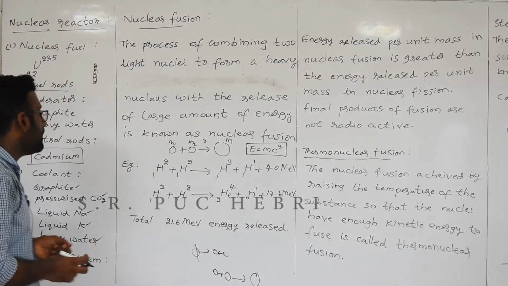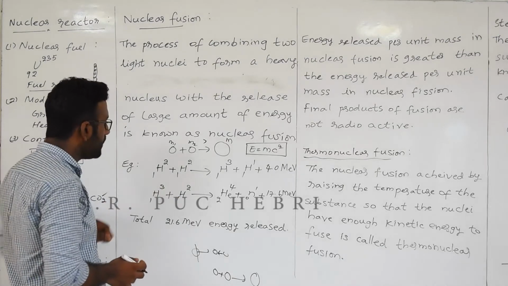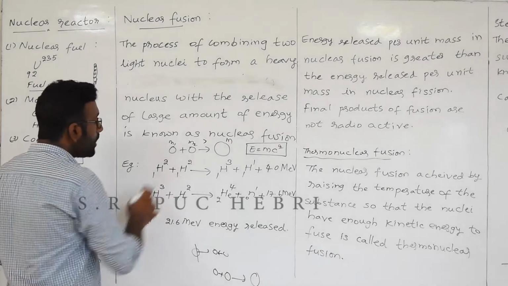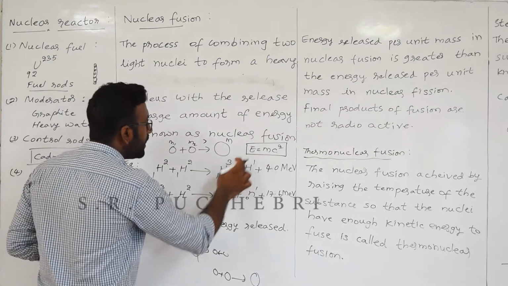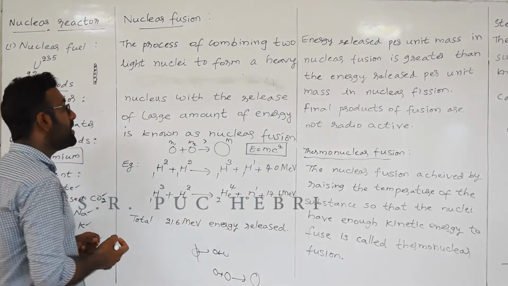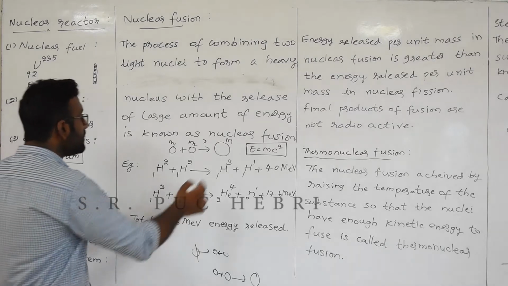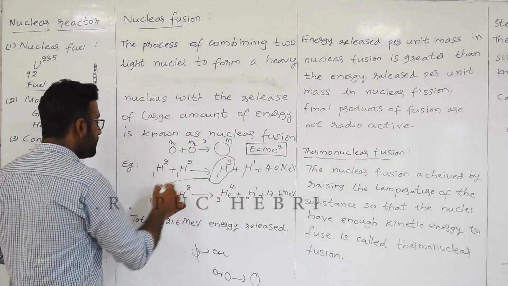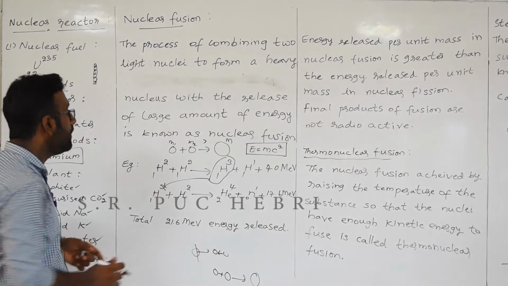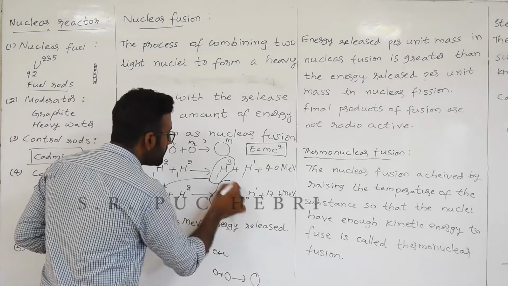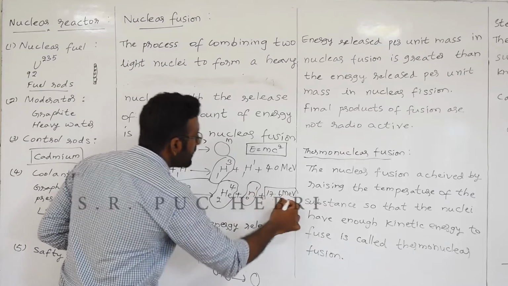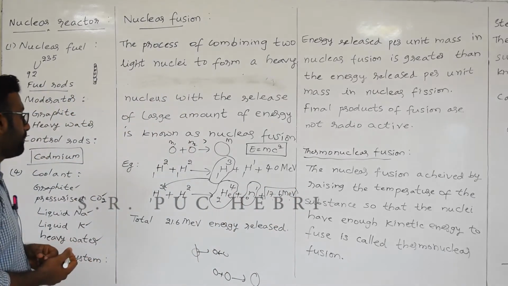So let me take an example over here. Let me take two hydrogen nuclei, or these are deuterium. Okay, these two combine to form a tritium along with a protium. Then 4 mega electron volt of energy is released in this process. Then this tritium again combines with another nucleus of hydrogen, or we call deuterium, and it gives a helium nucleus and a neutron, with the release of 17.6 mega electron volt of energy.